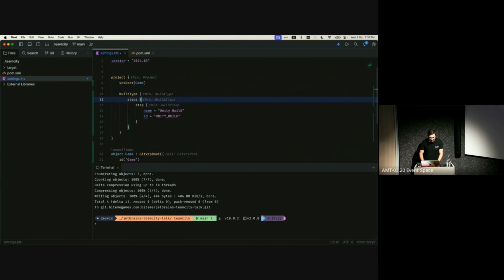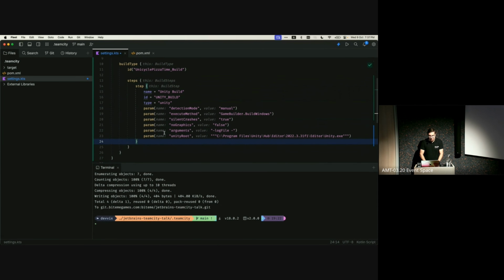Also, can't forget that every build type also needs a completely unique ID. And just as before, I'm going to paste in most of this because this is just some basic setup, but I will explain everything that I am adding. So let's paste in our Unity step. And steps are just a way to define in TeamCity what build steps need to run, or just any steps in general. It can also just be connecting to a REST API, it can be anything really.